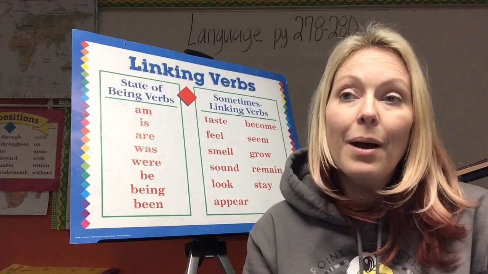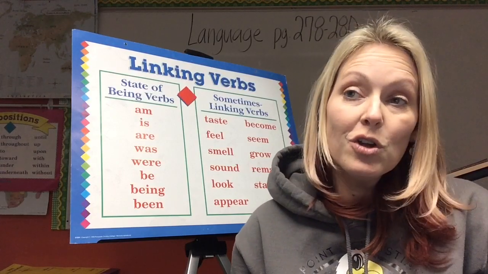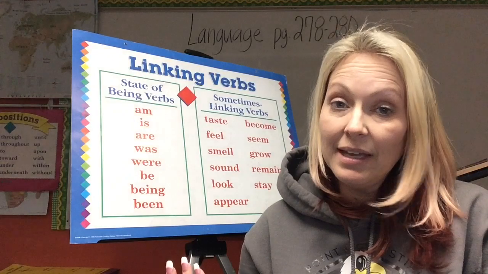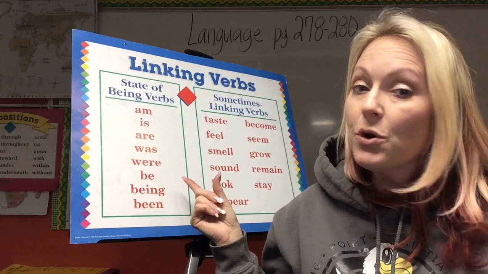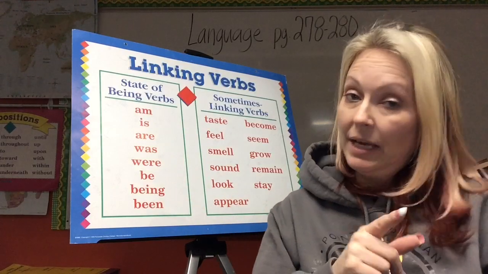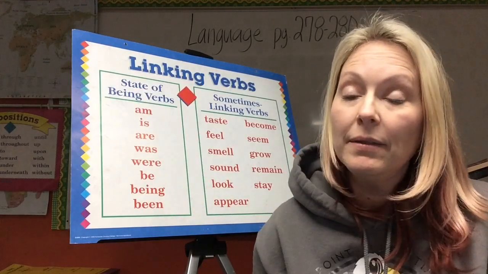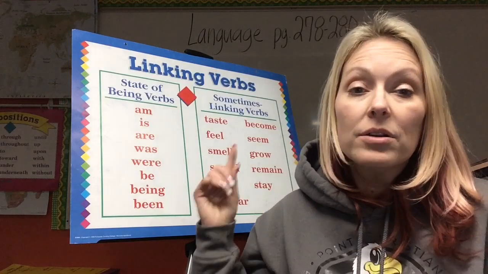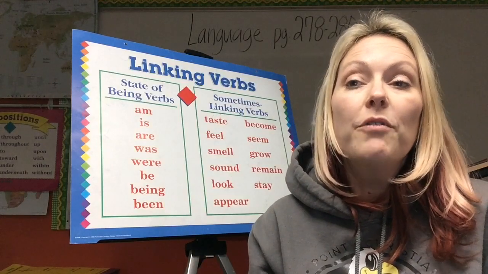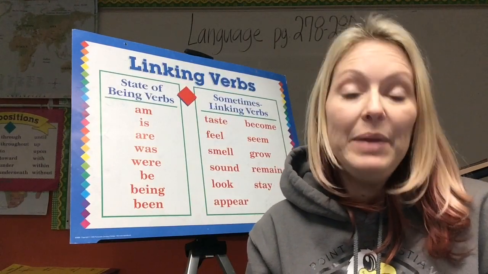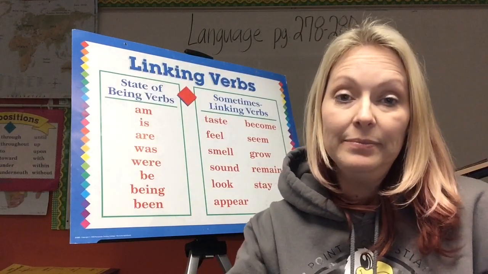So you already know many of the linking verbs, because some of the state of being verbs can also be linking verbs, just like they can be helping verbs. So you know them: am, is, are, was, were, be, being, been. I think I got it that time. Let me try it again. Am, is, are, was, were, be, being, been. You guys are way better at that than me. So these are our state of being verbs, but they can also be used as linking verbs. A verb phrase which ends with be, being, been can be a linking verb. So keep that in mind.